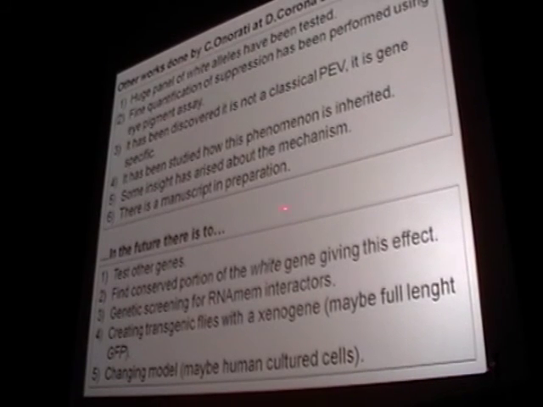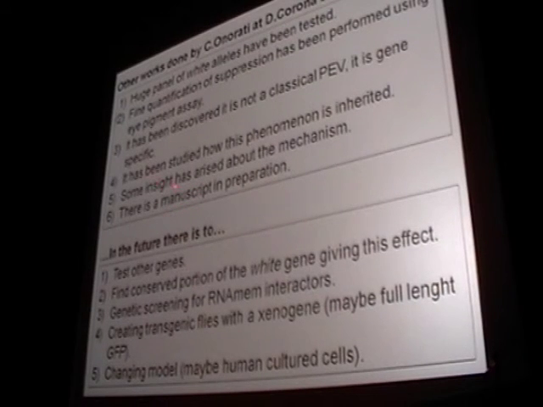This work has been followed up in Palermo, and a huge panel of white alleles have been tested. A lot of them respond to this test. A fine quantification of suppression has been performed using a pigment assay. This is just to give numbers to the effect. It has been discovered it's not a classical PEV, it's gene-specific. And it's what I expect, because it must not be genome-wide, it must be gene-specific.